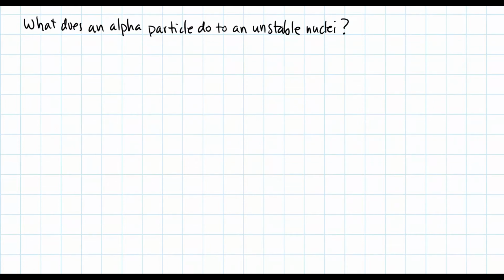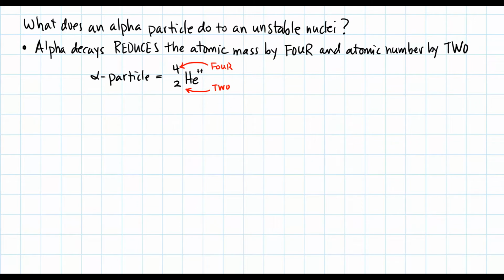What does an alpha particle do to an unstable nuclei? Unstable nuclei goes through an alpha decay. It reduces the atomic mass by 4 and the atomic number by 2. Remember, an alpha particle is a helium nuclei. So you can see here's the 4 for the atomic mass, and here's the 2 for the atomic number.